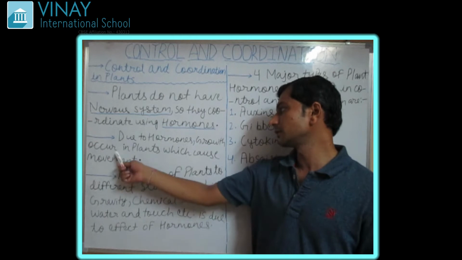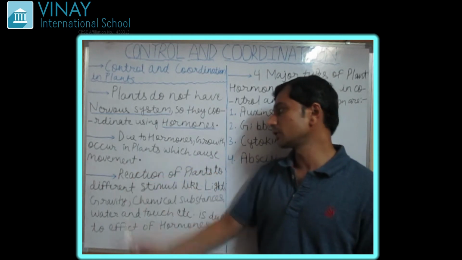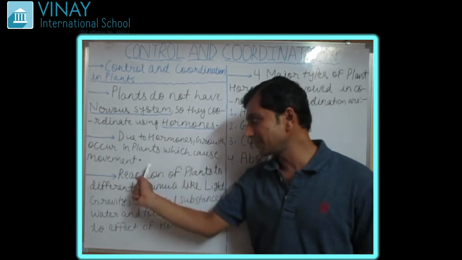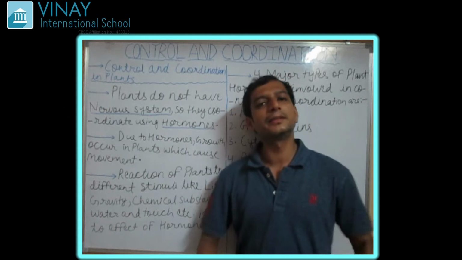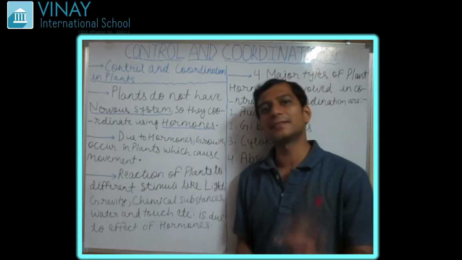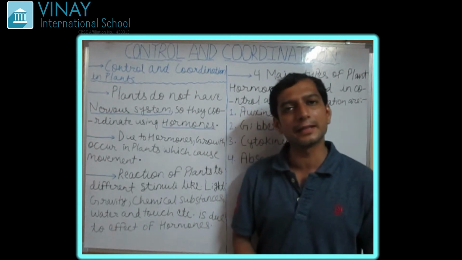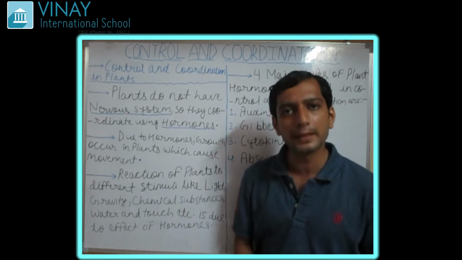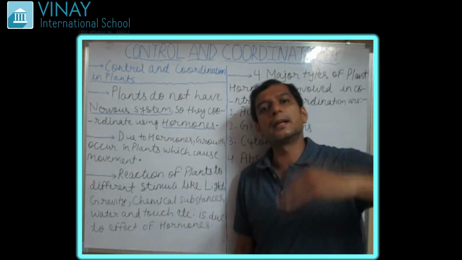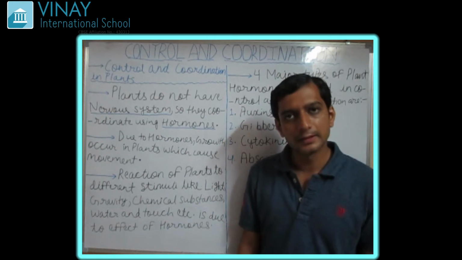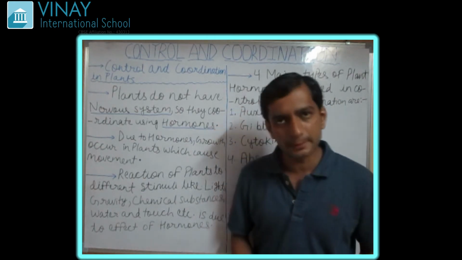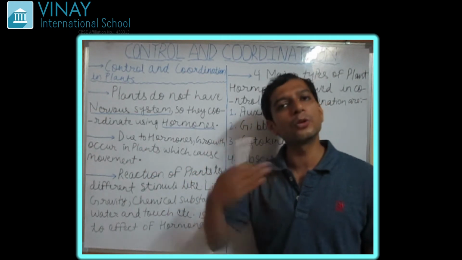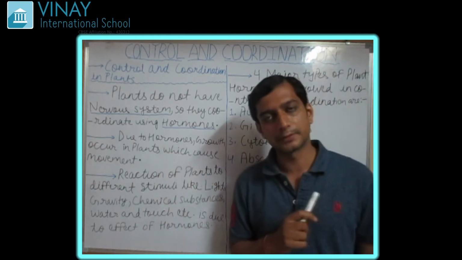Due to hormones, growth occurs in plants, which causes movement. Of course, plants cannot walk. They can only grow at their own place. They can grow vertically in height. They always grow in height. So that is the growth or movement in them. Plants show movement by growth, which is due to the hormones.